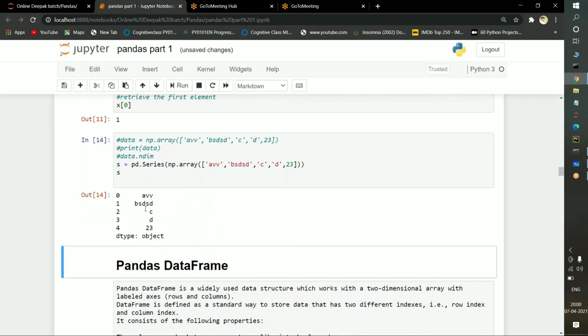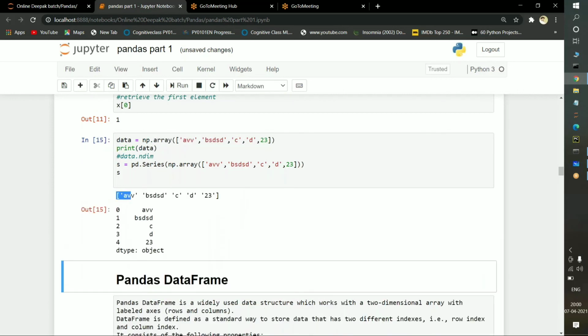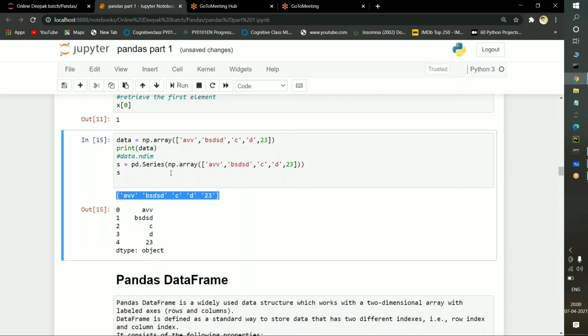If I run it, see, this is the power of Series. Instead of specifying the index positions explicitly, we can directly get the index positions with the function known as Series. If you pass it directly with numpy, it just gives the numpy values. We'll execute both. This one is directly executing with the help of the array, but here the entire data we took in the format of an array, I am passing inside a Series.